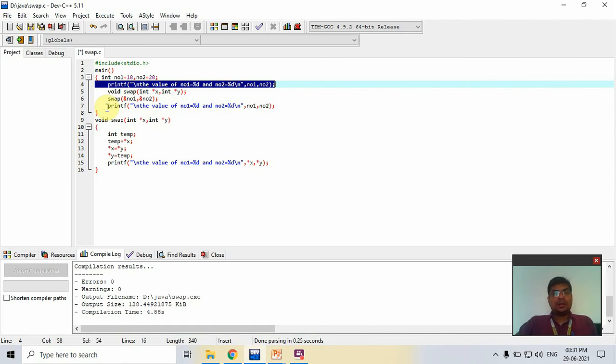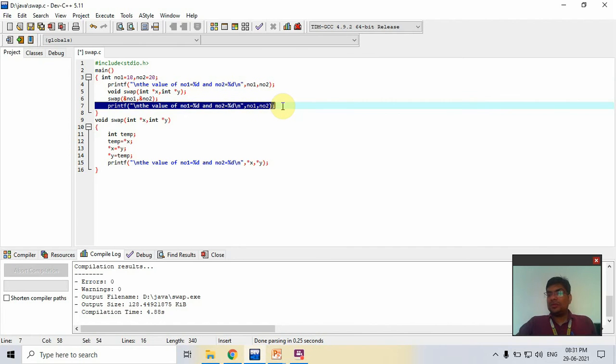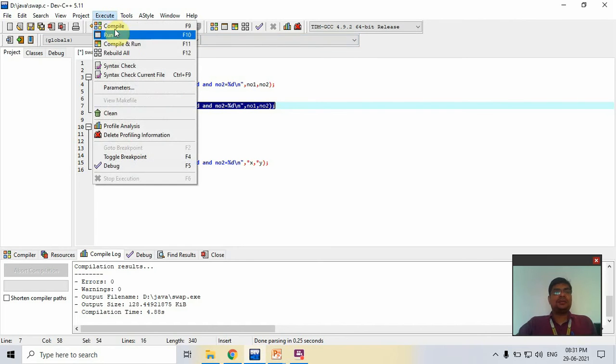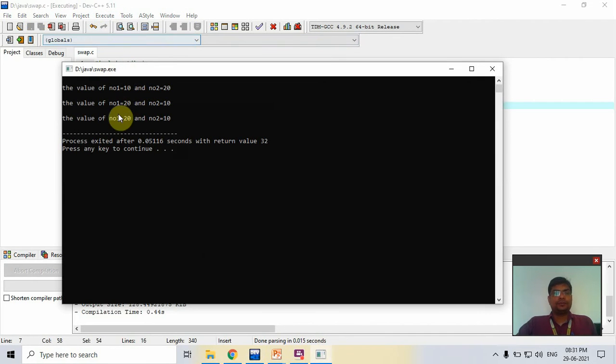But now the original value will also be changed, so after that it also prints 20 and 10. Now I check it. First 10 and 20, after the swapping 20 and 10. The effect of the change in value remains: 20 and 10.